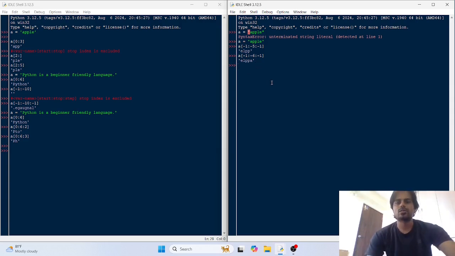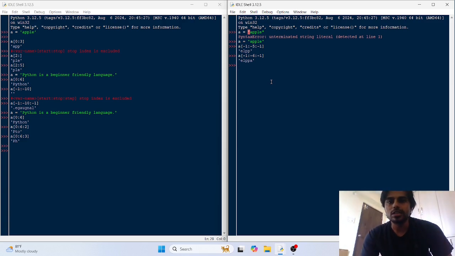Okay, a shorter way to do this is not mentioning the starting value and the stopping value and giving only a -1 step.